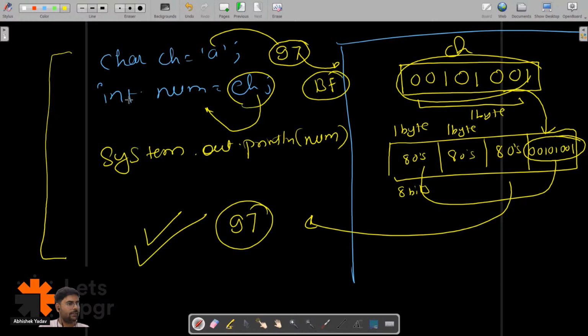Why do we use system.out.println? Raki, to print anything on the output screen, you have to use system.out.println. That's why we are using s.o.p.